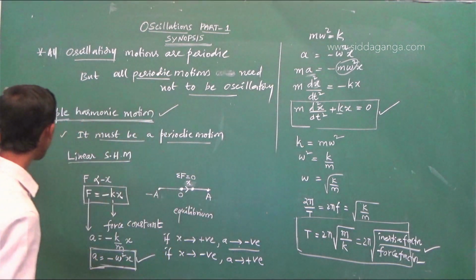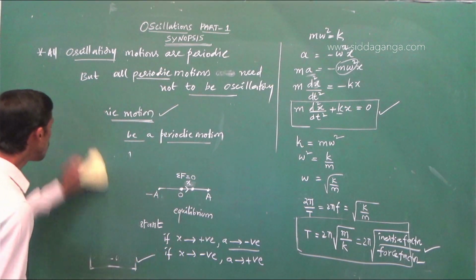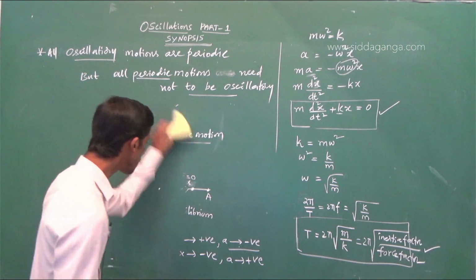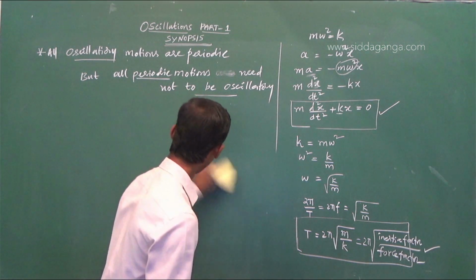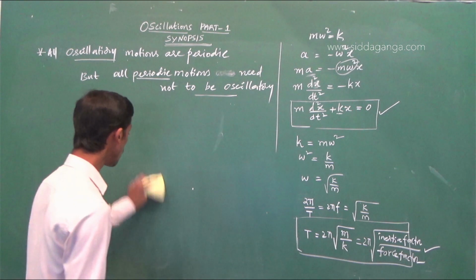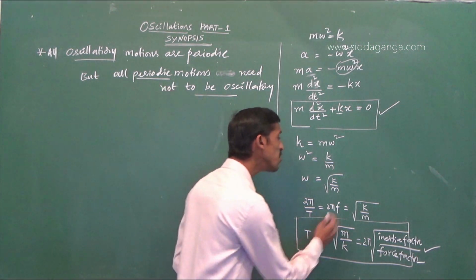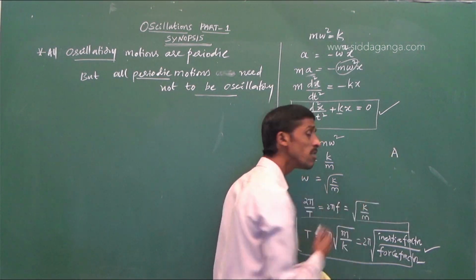Now, one more important parameter you must remember. In simple harmonic motion, whatever may be the amplitude, what is amplitude?